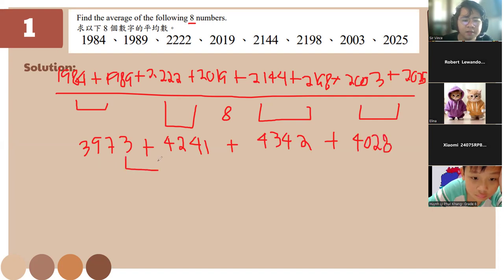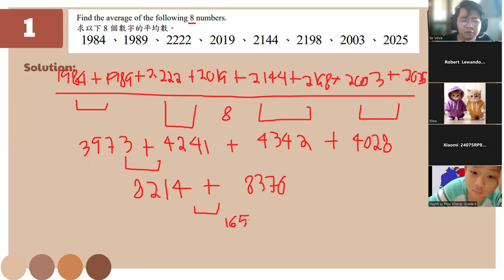Now let's add them again. So 3973 plus 4241, and we'll have 8214 plus 4342 plus 4028 is gonna be 8370. And if we add the two, we'll have 16584. Then if we divide them by 8,